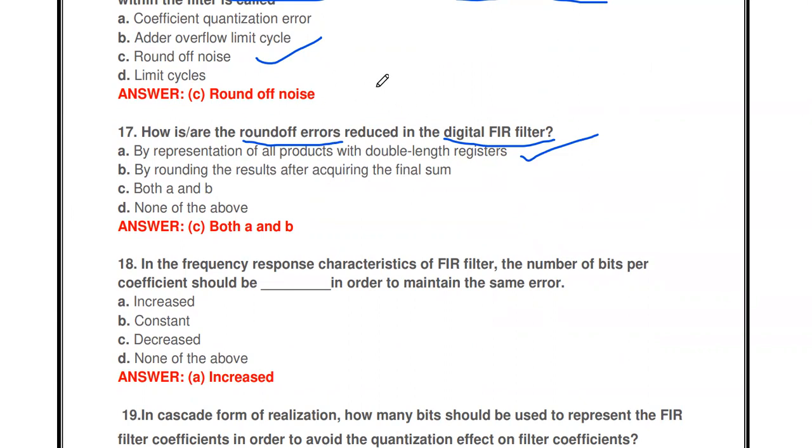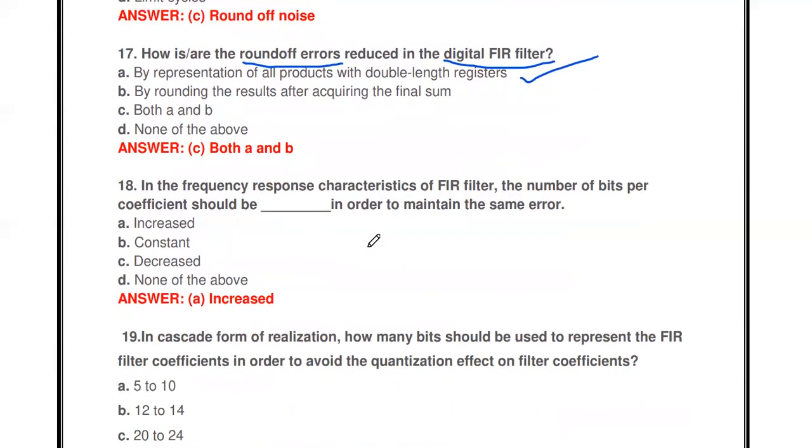So why are we getting this error? What is the finite word length effect? In a digital system, there is a limit on storing the data. The processor has a limited register, that is an 8-bit, 16-bit or 32-bit register. If you are representing the filter coefficient in 10 bits instead of 8 bits, the 2 bits are discarded. Due to that, we get error, which is called round off error. So instead of the 8-bit register, we may use double length registers, 16-bit, and we will not get the round off error.